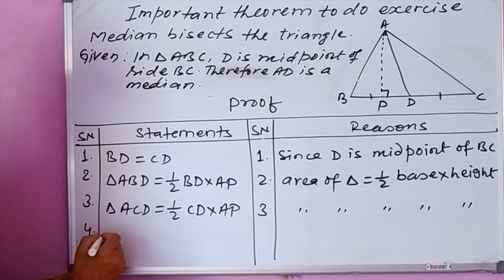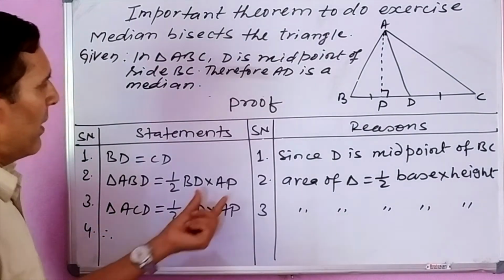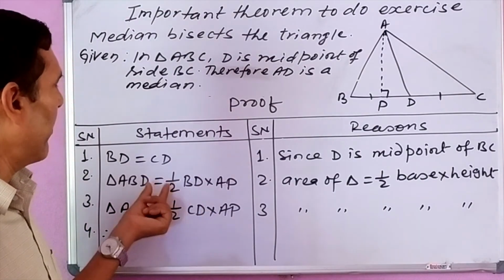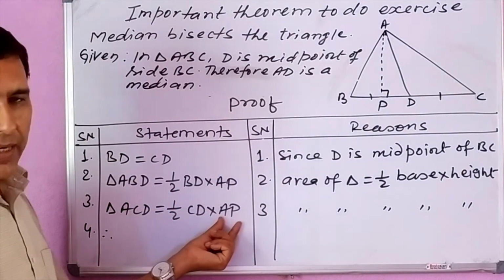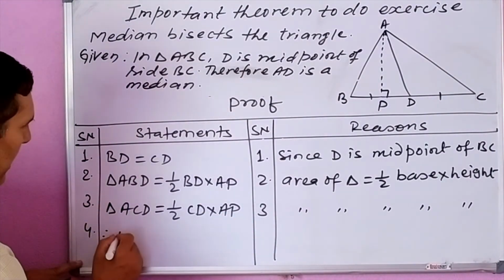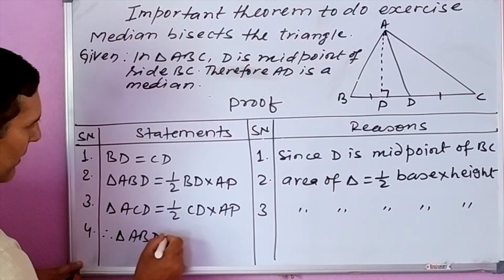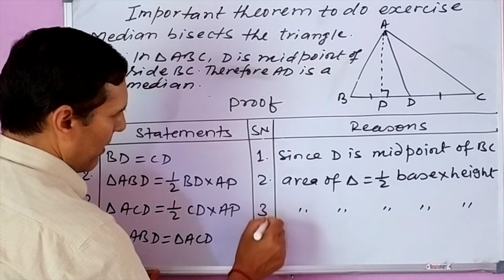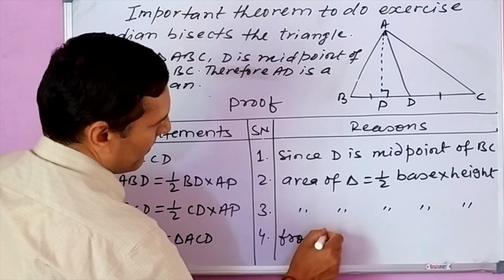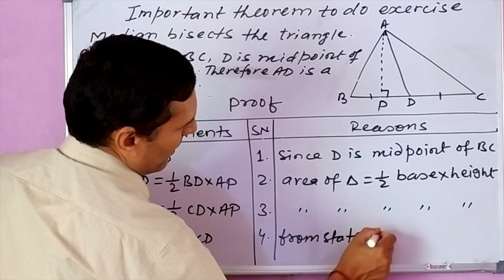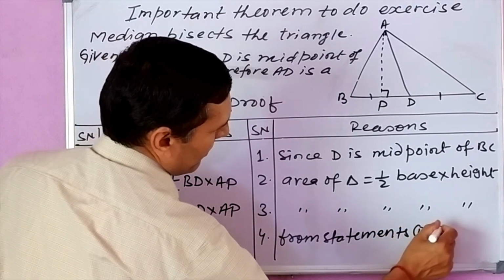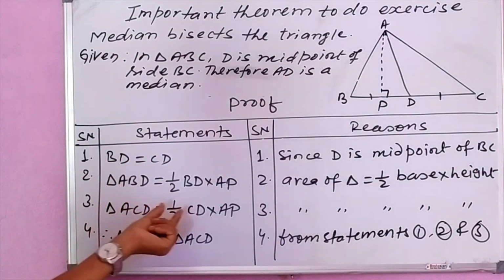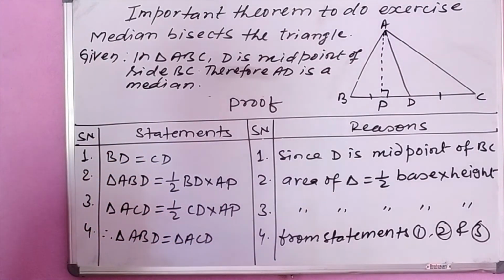So number 4. Therefore, AP is the common height, and BD and CD are equal. Therefore, this right hand side and this right hand side are the same. So the left hand side, the area of triangle ABD, is equal to the area of triangle ACD. The reason is from statements 1, 2 and 3. We have used all three: BD is equal to CD, and 2 and 3.